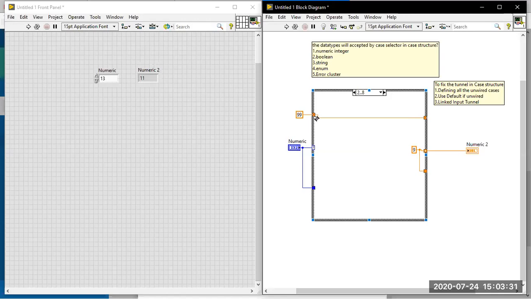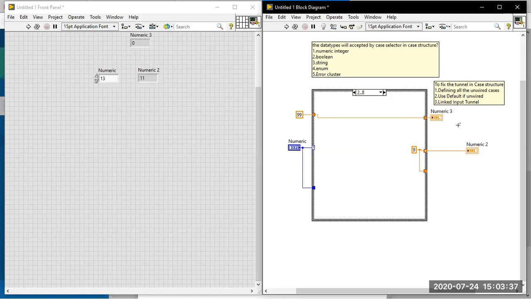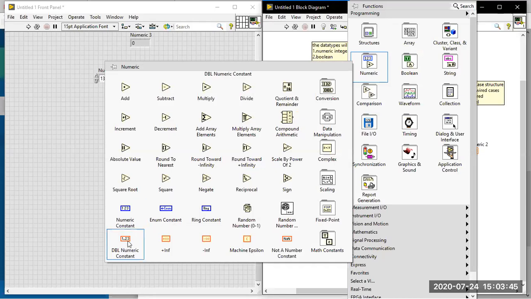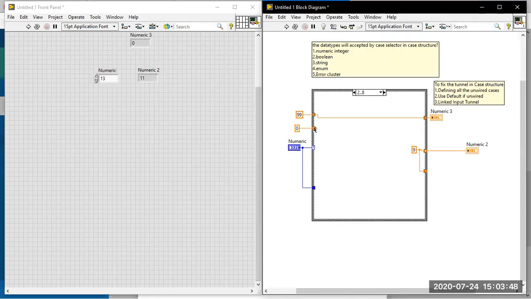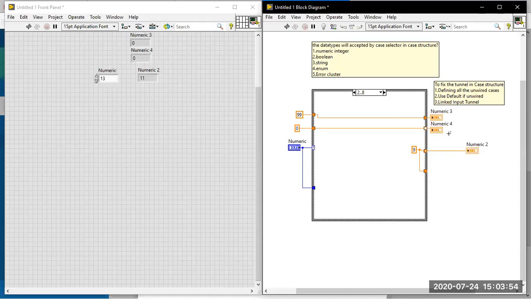Here the input value will be passed directly to the output. Basically you are linking the input value with the output value by using the linked input tunnel. You may ask, sir, what happens if I connect like this? You may think this is also the same. Yes, both are the same. But rather than making the wire connection in all the cases, you can use the LabVIEW option and make use of the connection. That is a linked input tunnel.